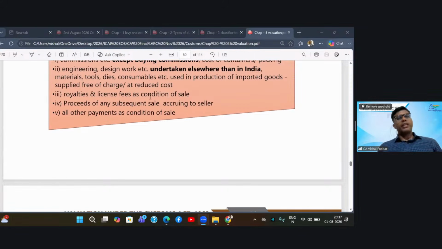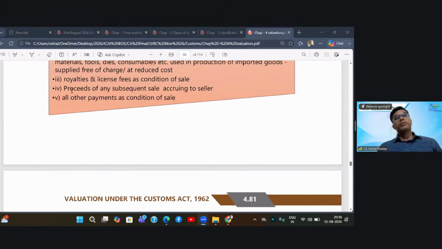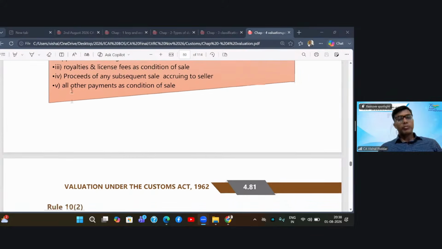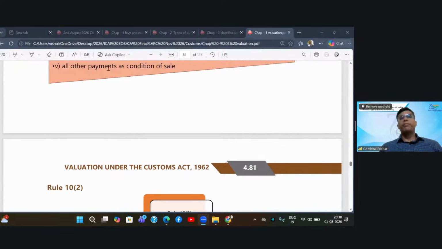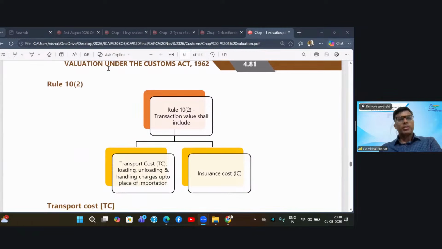Royalty, license fees, which is a requirement of your product, has to be added. If any subsequent sale proceeds are to go to the seller, that has to be added upfront. And all other payments, which are part and parcel of this sale. So if you have put any additional payment requirement, which is directly related to this sale, it has to be added. Now, besides this, what is very important is 10.2. So 10.1 is very specific. Those things will come only if those things are present. But 10.2 will come in all cases.